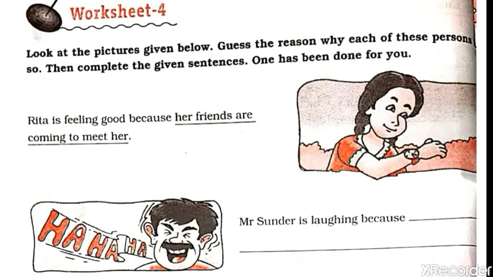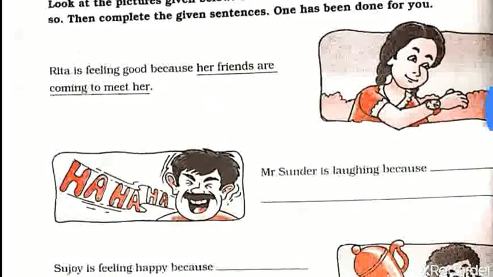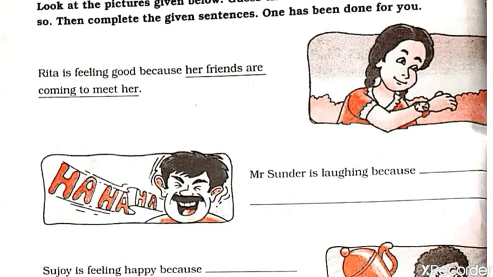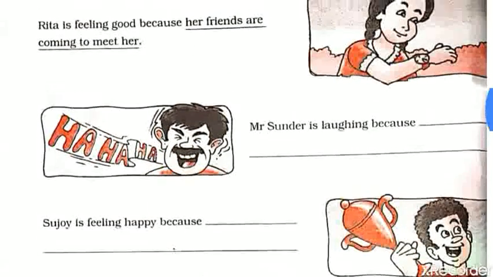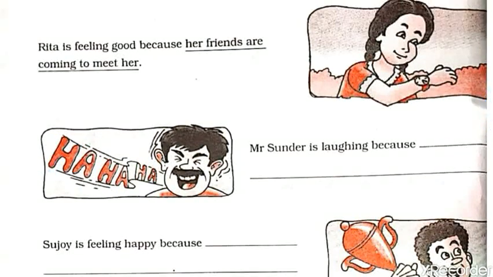One has been done for you. Rita is feeling good because her friends are coming to meet her. You can write any reason here according to your choice. Mr. Sundar is laughing because he is watching a comedy movie.